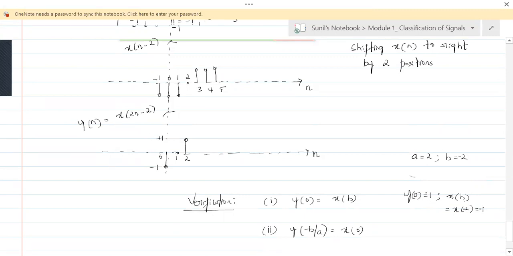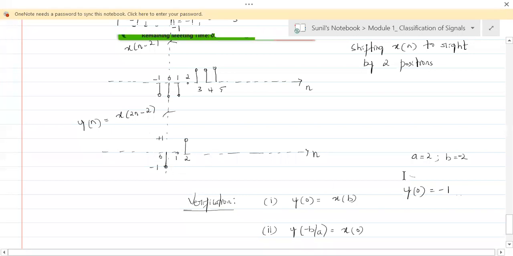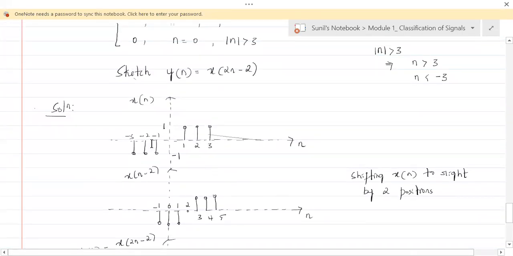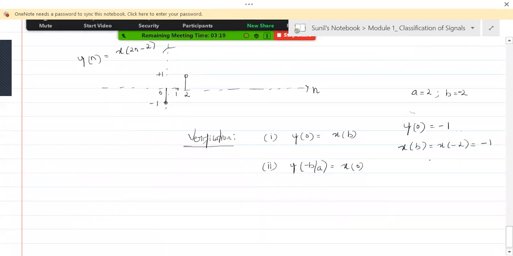You're not correcting me. I've been doing mistakes, but you don't seem to be correcting me. See, I'll explain it again. Okay. So y of 0 is -1. It's clear here. Then x of b is x of -2, and that is also -2 means what is x at -2? That is also -1. Okay, therefore y of 0 is equal to x of b. So that means the first condition is true.